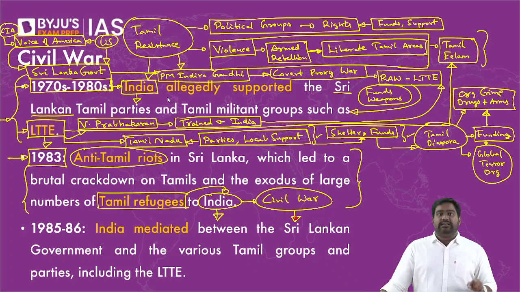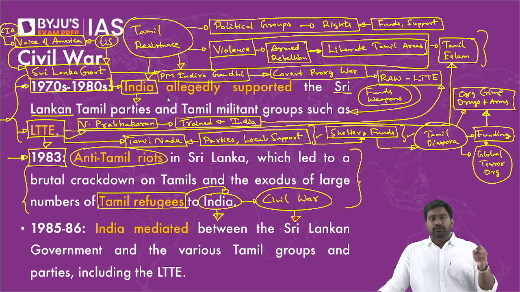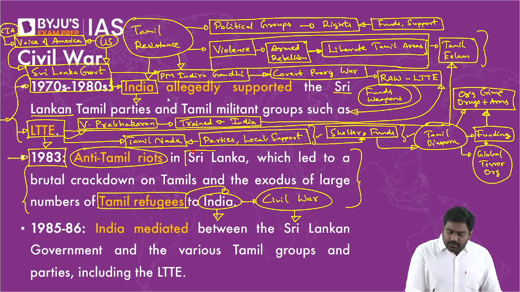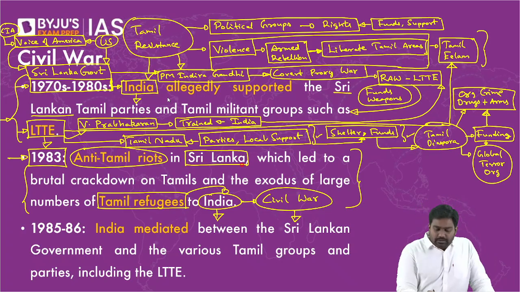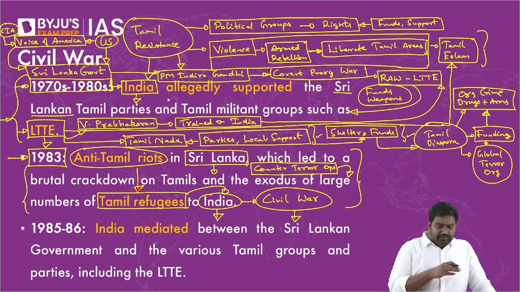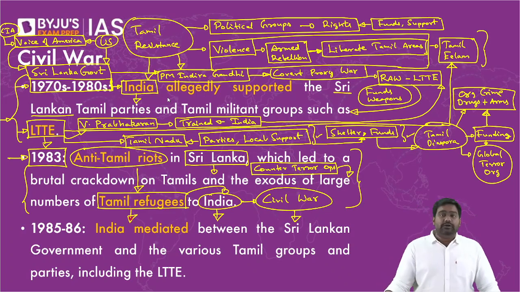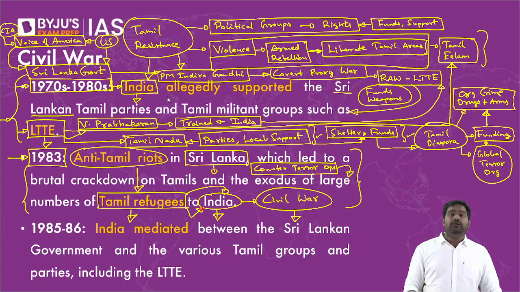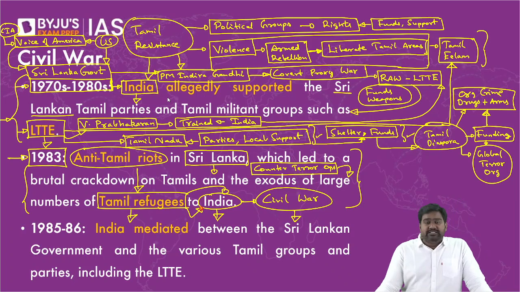As LTTE started carrying out these attacks in the late 70s and early 80s, the Sri Lankan government, with radical Buddhists, retaliated with these anti-Tamil riots in the name of counter-terrorism. The Sri Lankan army had been given complete powers by the Sinhala Buddhist government to launch these so-called counter-terror operations. In the name of targeting LTTE, they targeted innocent civilians in northern and eastern provinces and destroyed entire Tamil villages. They mass slaughtered Tamilians with brutal killings, rapes, and whatnot. Women and children were also not spared, triggering a massive refugee crisis that affected India. A large influx of Tamil refugees was received into Tamil Nadu, and India accepted the refugees and took them in on humanitarian grounds. So this is where things started changing.